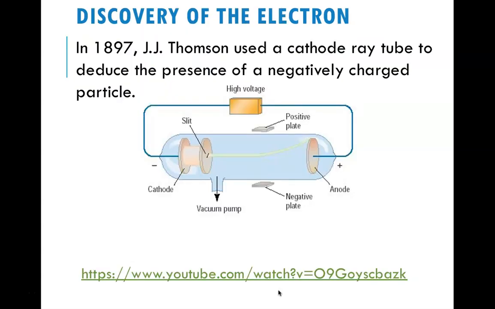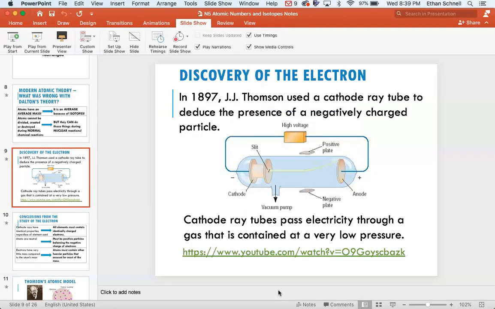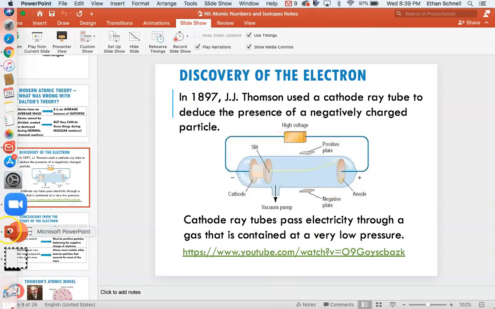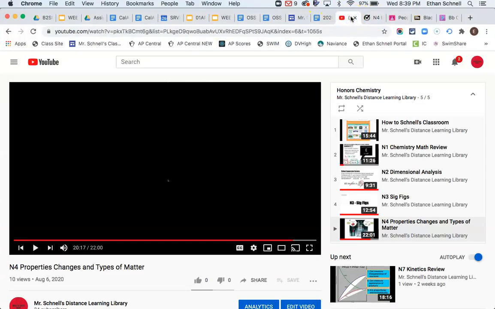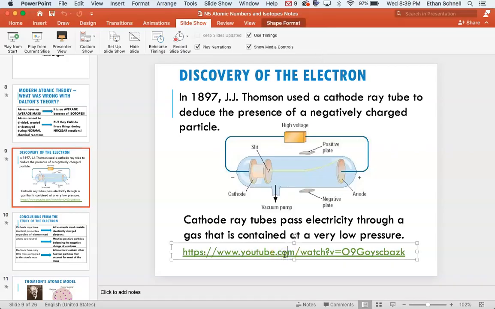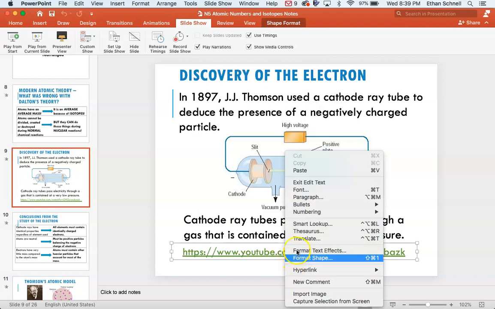So later on, the discovery of the electron occurred by J.J. Thomson, and he used a cathode ray tube to deduce the presence of a negatively charged particle. And we are going to go to that video if I can find it. Not there. Hold that thought.